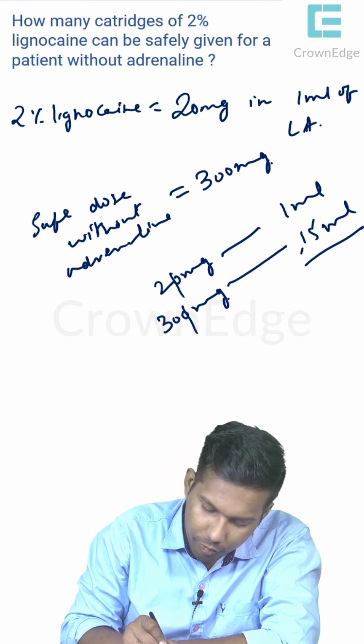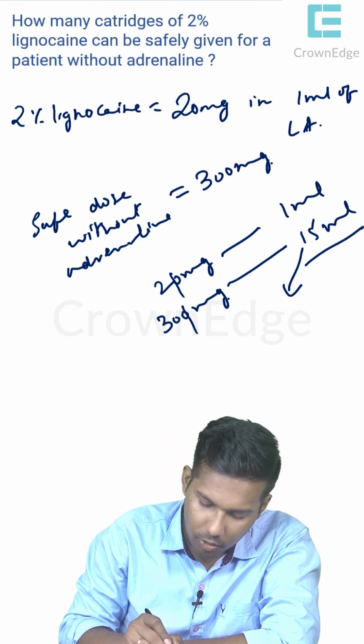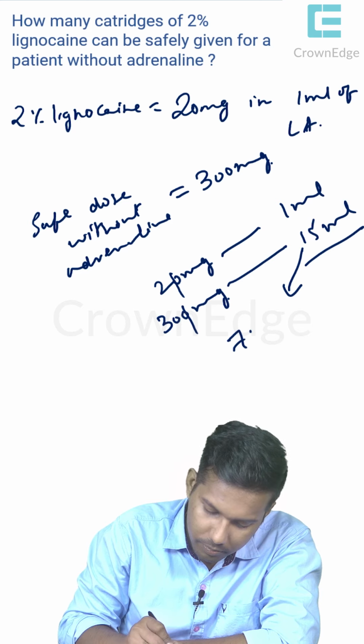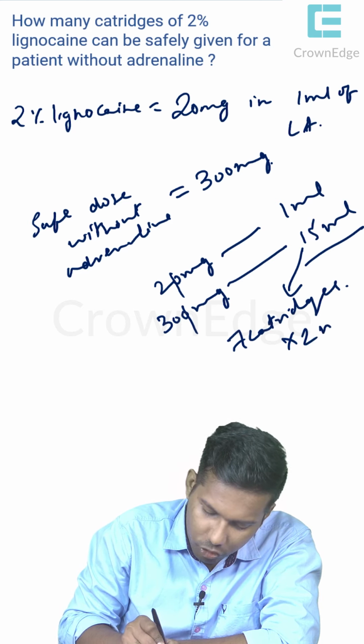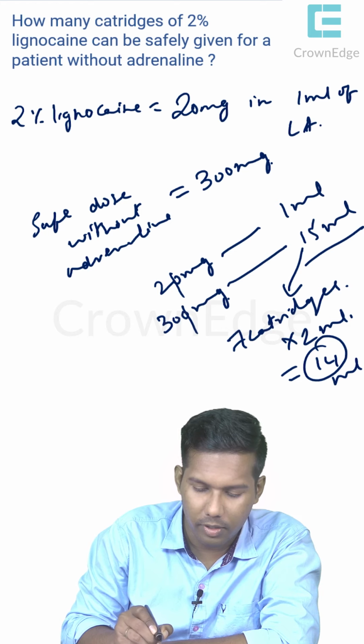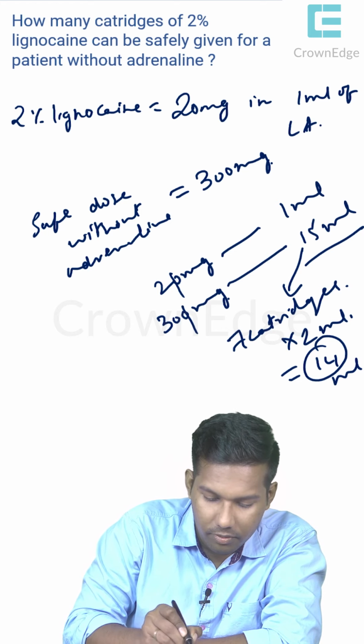Okay, so 15 ml means it is equal to how many cartridges? Roughly 7 cartridges. If you consider 2 ml each cartridge, then it will be close to 14 ml. So the closest answer will be 7 cartridges. Okay.